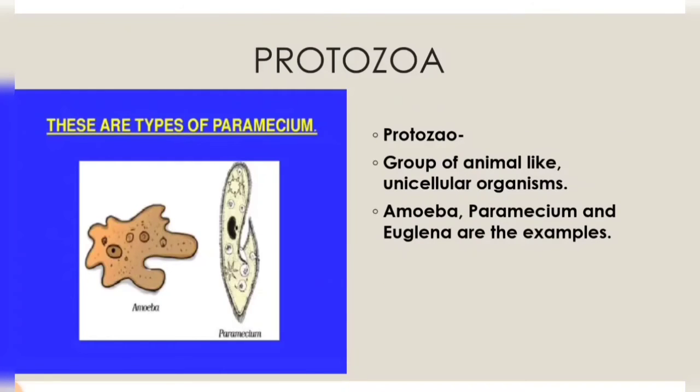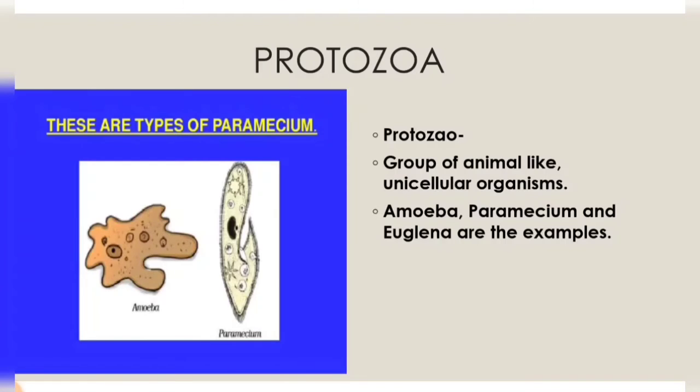Then we have protozoans. The word protozoa means little animals. So protozoa are unicellular organisms that have animal-like characteristics. They do not have a cell wall, they lack chlorophyll, they can move around to capture food, and most of them are heterotrophic in nature.